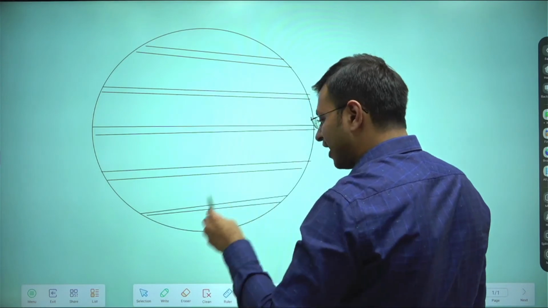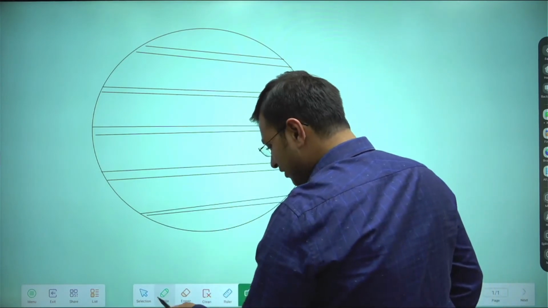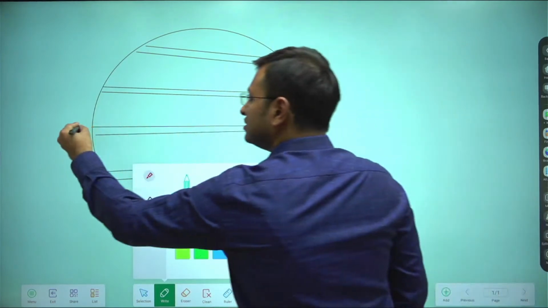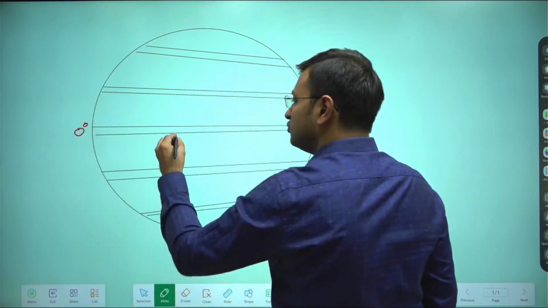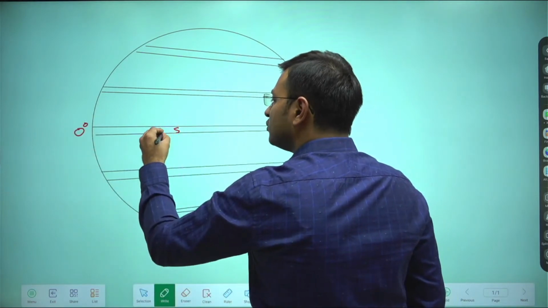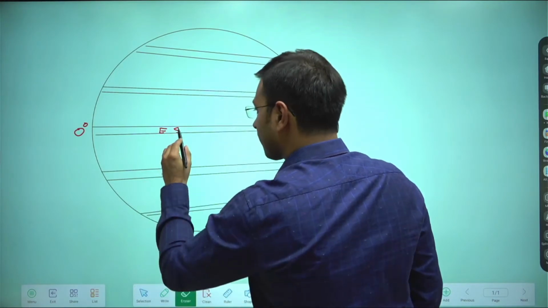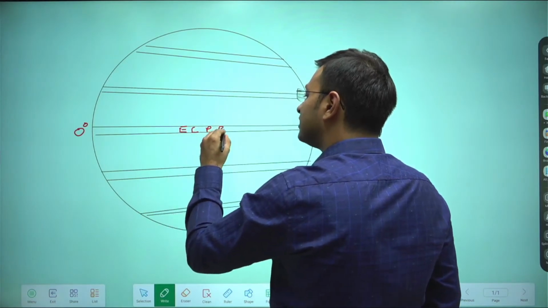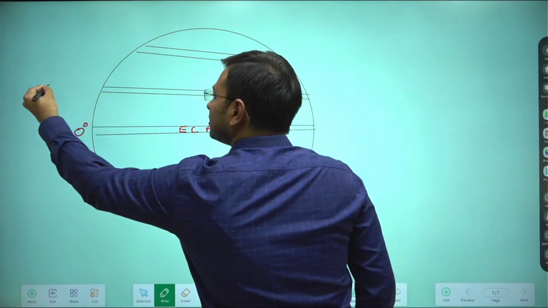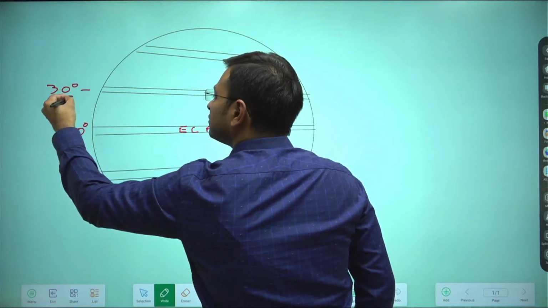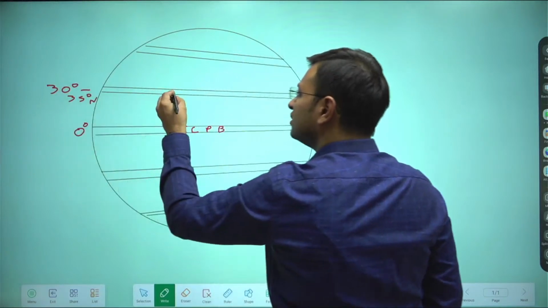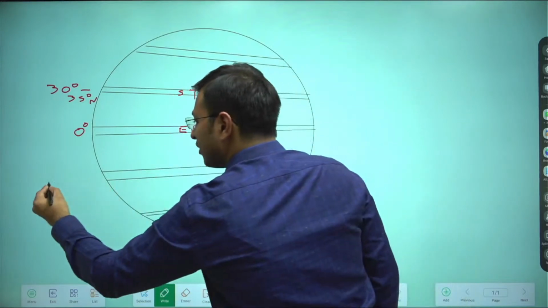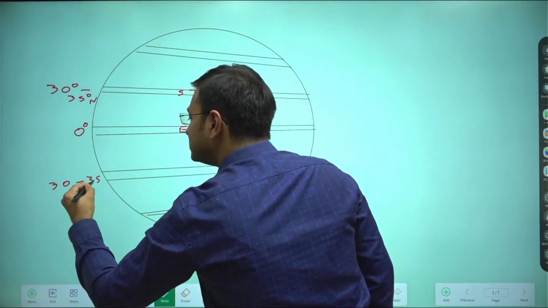And lastly, you have the polar high pressure belt. If I'm writing all the pressure belts for you, this being the 0-degree equator, you have the equatorial low pressure belt. Then you have the subtropical high pressure belt at around 30 to 35 degrees north, and again at 30 to 35 degrees south.